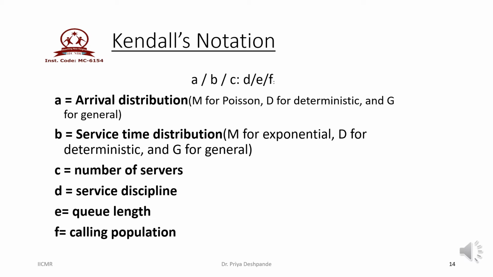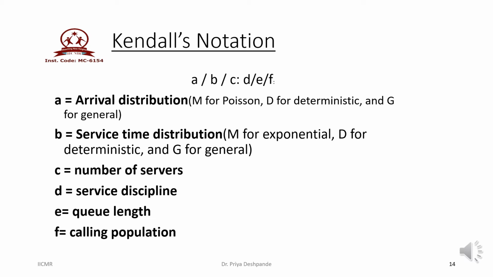First part is A/B/C, then colon, and second part is D/E/F. Let us see what is the meaning of each letter in Kendall's notation to denote any queuing model. A always denotes the arrival pattern of the customers in the queuing system. Generally, we use M for Poisson distribution, D for deterministic queuing model, and G for general models.